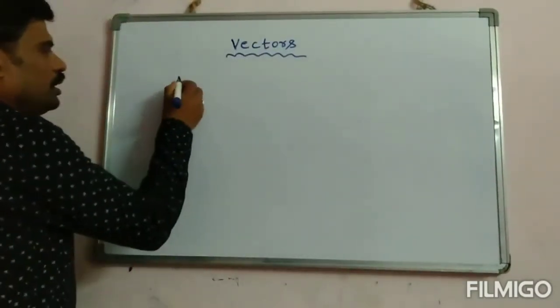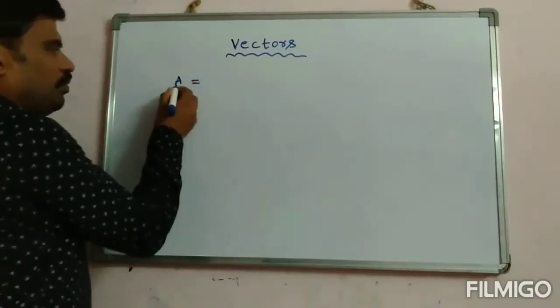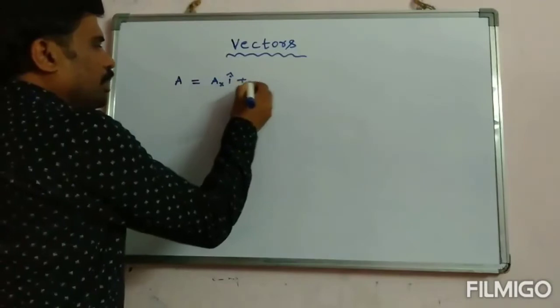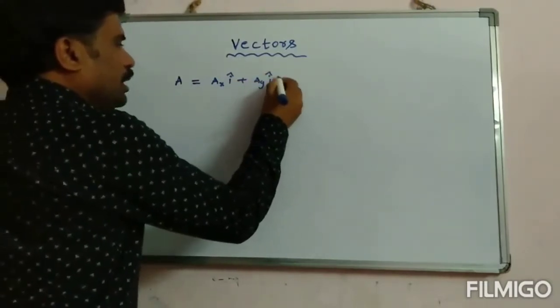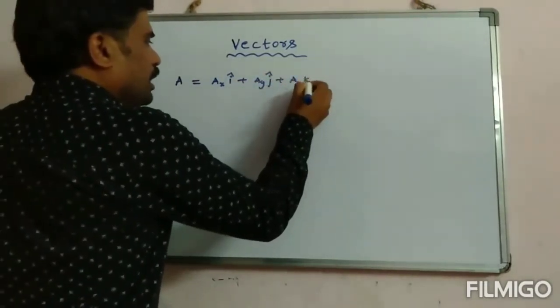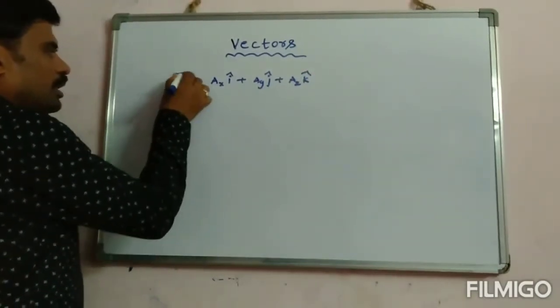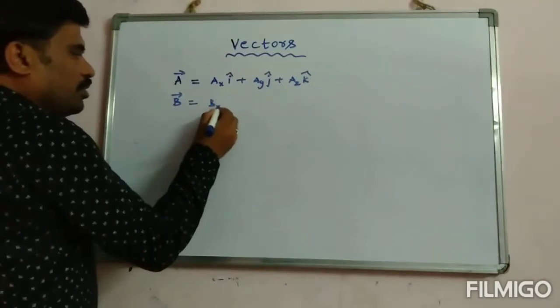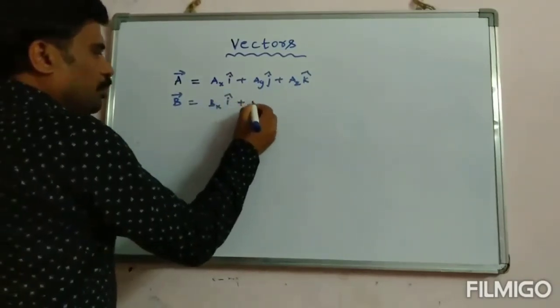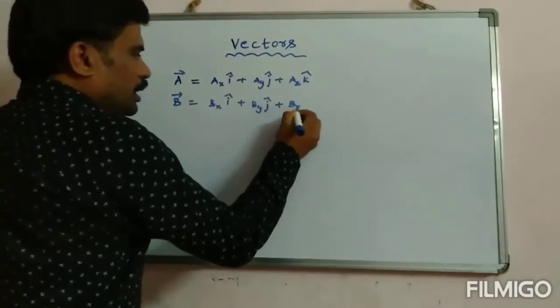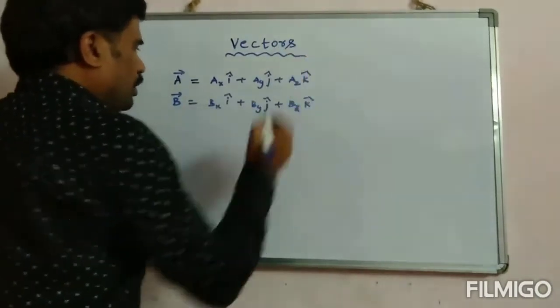Now let us see. Let vector A be ax i plus ay j plus az k, and vector B I am writing as bx i plus by j plus bz k. Right.